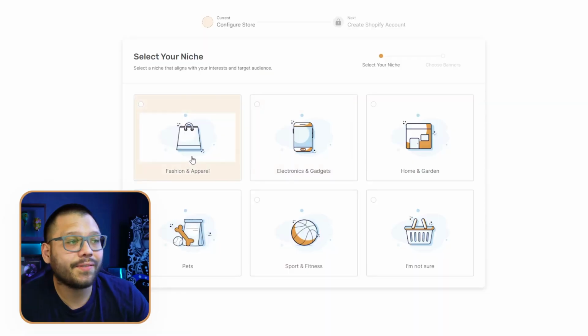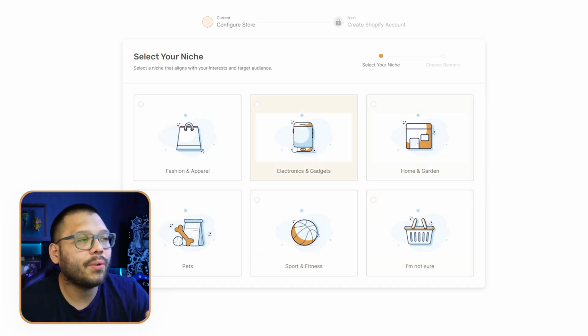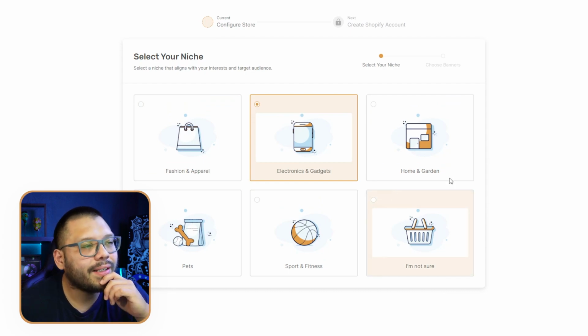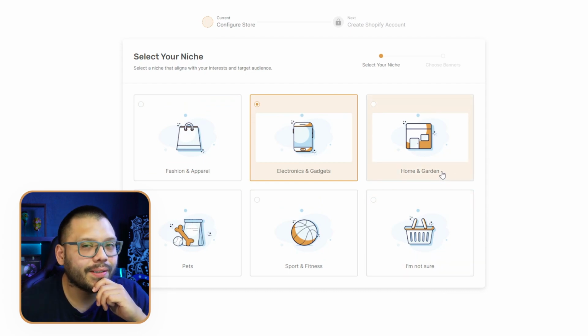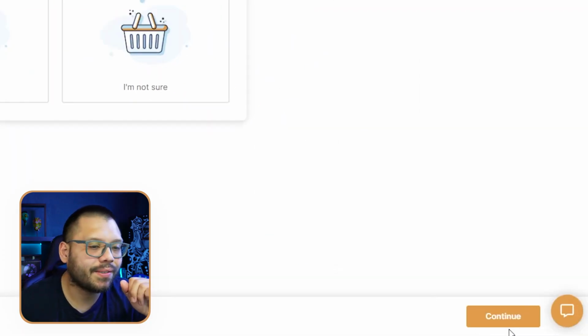But if you do want to go into any other niche, then by all means, there's a few other ones that you can choose from, such as fashion and apparel, home and garden. Home and garden's a really good one. Pets, sports and fitness, and I'm not sure, which will create a pretty generic store for you based on any one of these other niches. So we're going to go with electronics and gadgets, and let's click on continue. Actually, it could also be home and garden now that I think about it. I'm leaning more towards the techie side, so let's go with electronics and gadgets. Let's go ahead and continue.